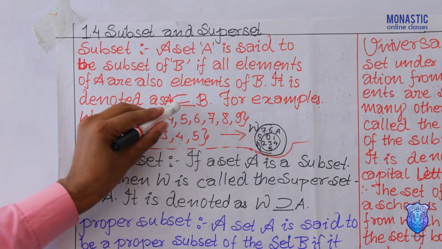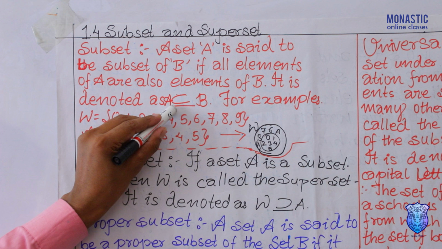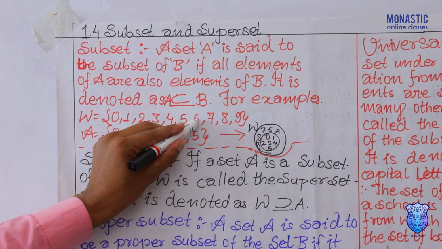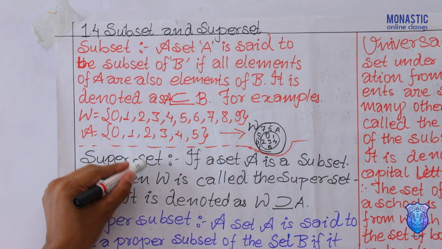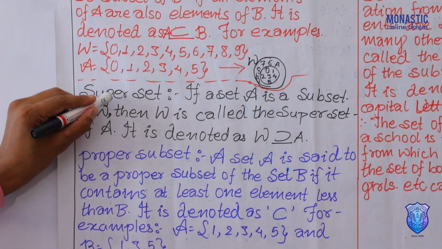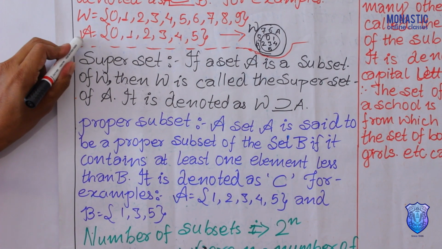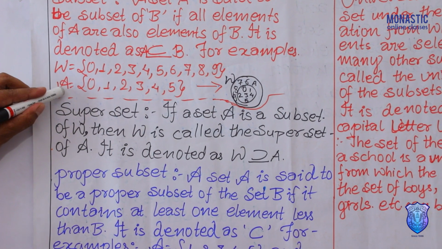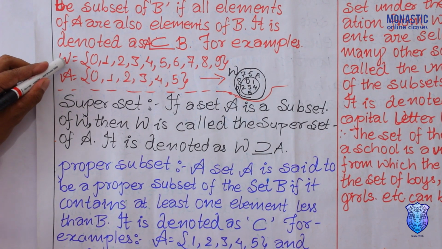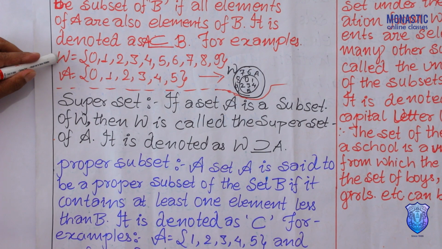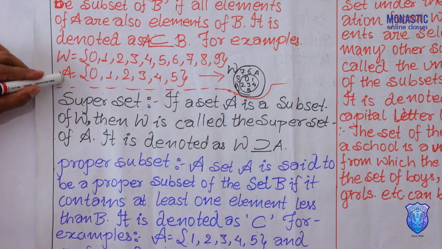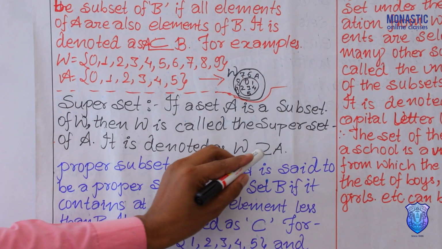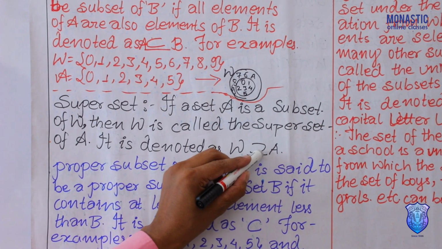And for subset, this is the symbol, and you read it as A subset B. Next one is superset. What is a superset? We have said that if set A is a subset of set W, then W is called a superset of A. And this is the symbol for superset.